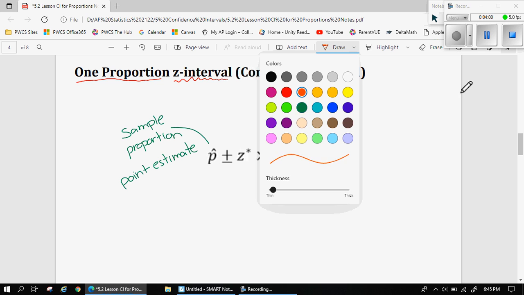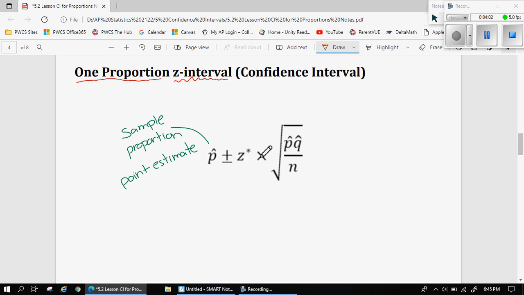So you see there we have a plus minus, and then on the right we have this z star times this square root of p hat q hat over n. And this should look familiar. It's the standard deviation of the distribution of sample proportions. What's different here is instead of pq, we have p hat q hat. We have to use p hat and q hat because we don't know the population proportion. We don't have p. That's why we're making this interval. And so what we end up calling this piece instead of the standard deviation is the standard error.